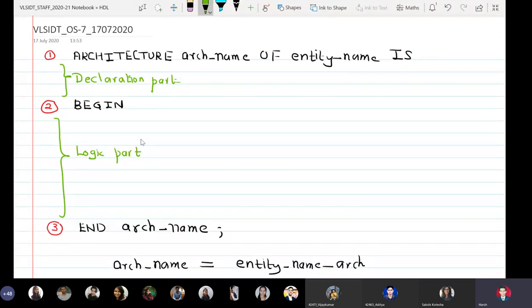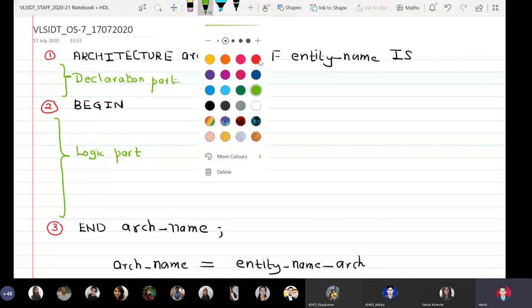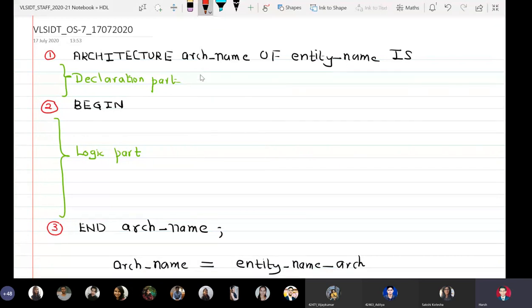Now we will discuss what is to be written where and what is compulsory. In the declaration part, we can write down local variables, global variables, constants, and dummy signals. Dummy signals are used especially when we want to write the VHDL model for up and down counters.